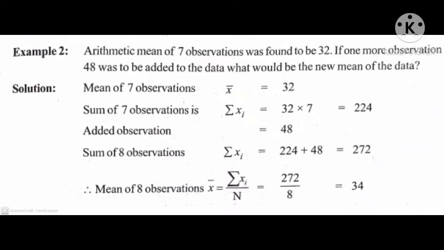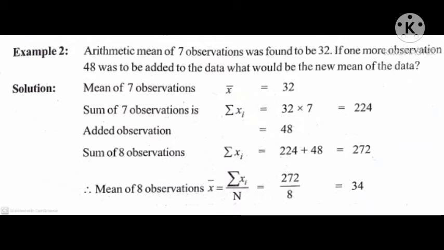Sum of 7 observations is sigma xi, that is equal to 32 into 7. After multiplication we get 224. Added observation, that is 48. Therefore, sum of 8 observations, because one number is added, 7 plus 1 is 8, that is sigma xi is equal to 224 plus 48. After addition we get 272.